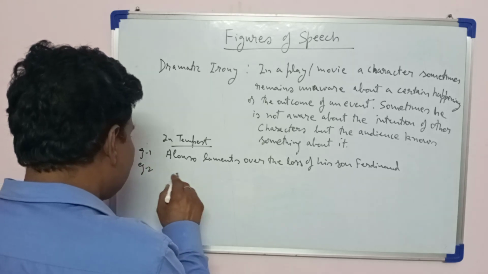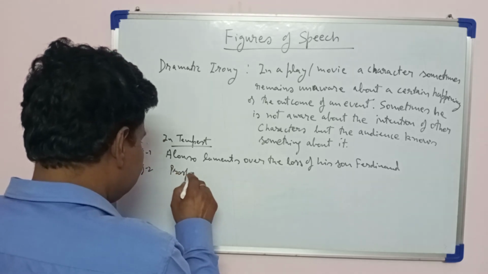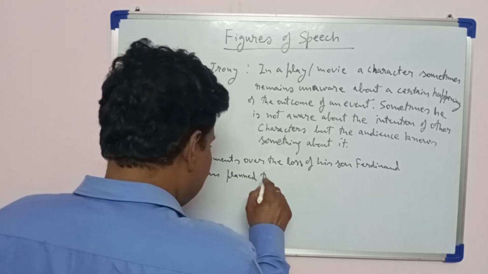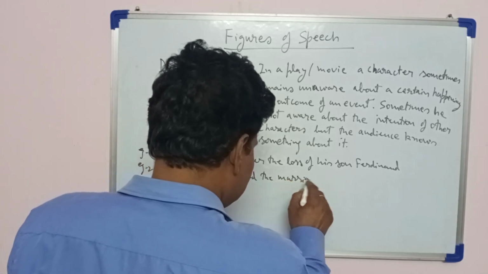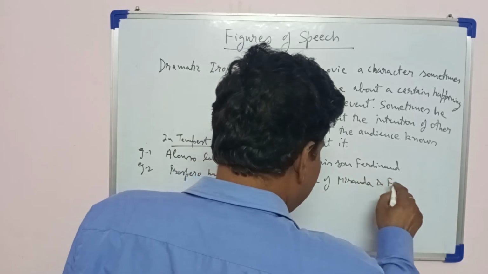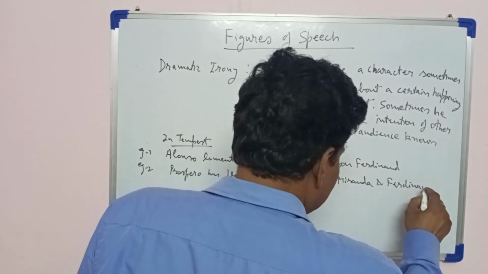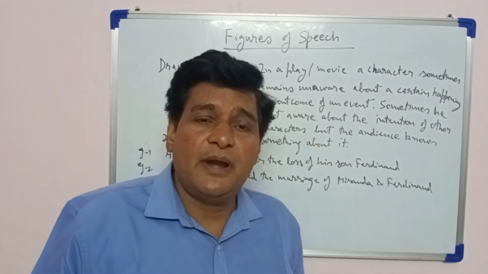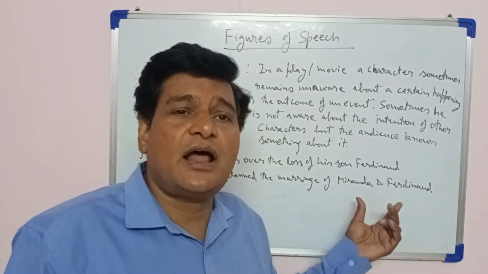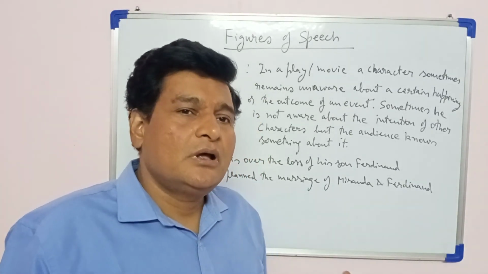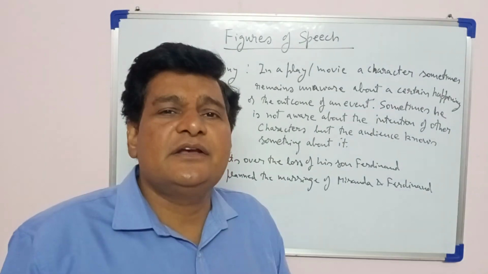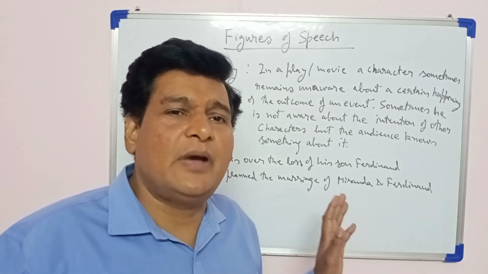Similarly, another example. Prospero has already planned the marriage of Miranda and Ferdinand, but these two characters are unaware of this planning of Prospero. We, the audience, know that Prospero has already decided to marry them.